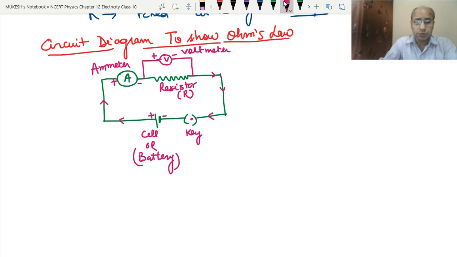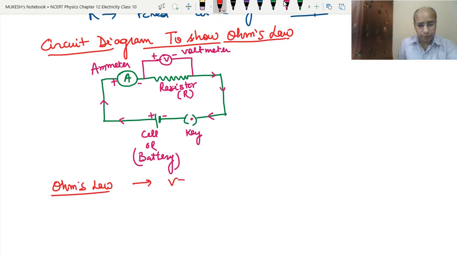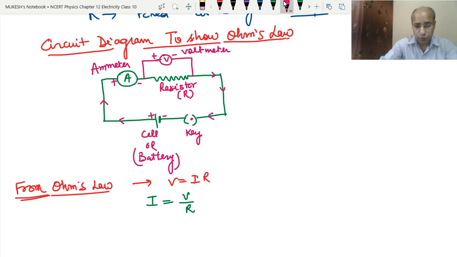The question comes in the exam: draw the circuit diagram to show Ohm's law. Clear? Now we have learned about Ohm's law. What does Ohm's law say? That V equals IR. So from here we can get two things, that I equals V upon R. From here we can deduce two relationships.